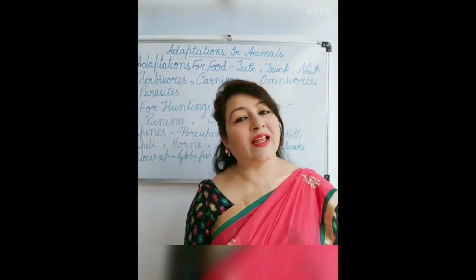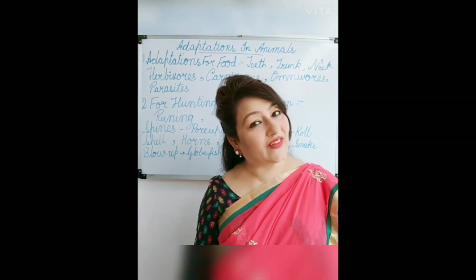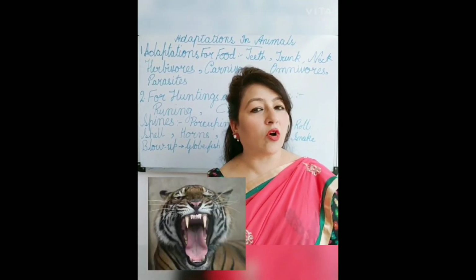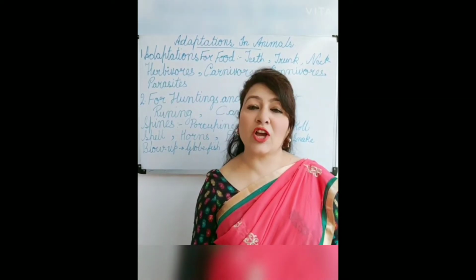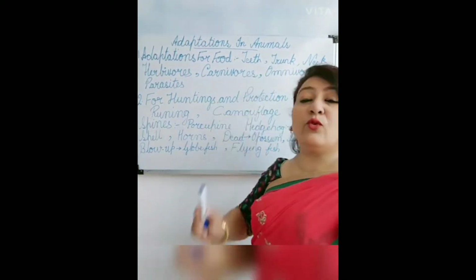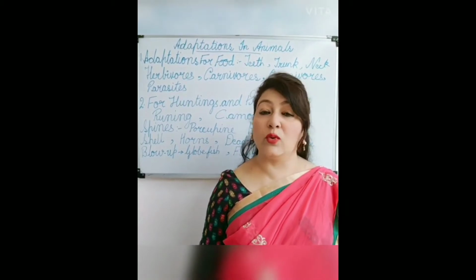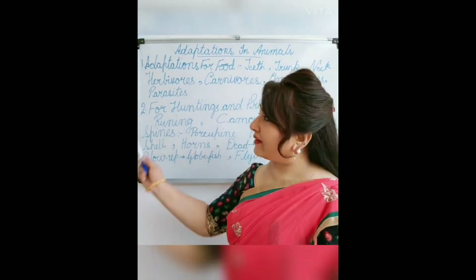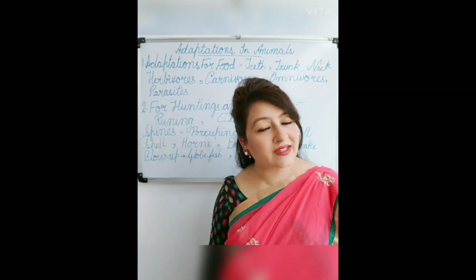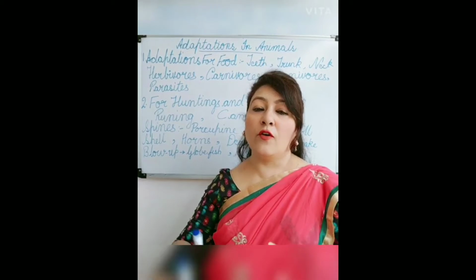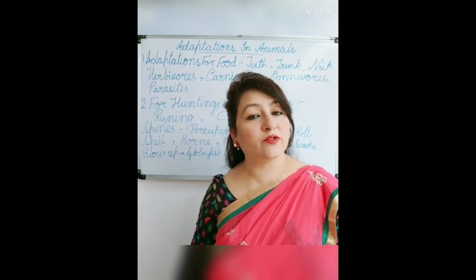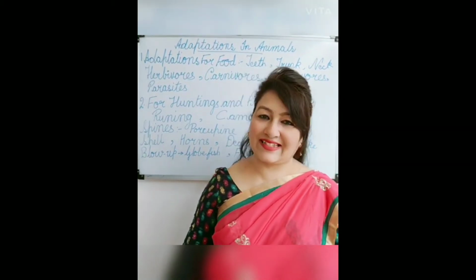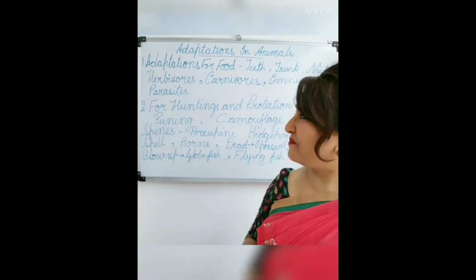Then the carnivores. The speciality of carnivores is that they eat only the flesh of animals, and they have very sharp canines, very long dagger-like canines, and sharp claws. The omnivores are those animals which eat both plants and animals. And the parasites are those animals or organisms which take food from the body of other animals. For example, mosquito, lice, fleas, leech, etc. They suck the blood of animals.